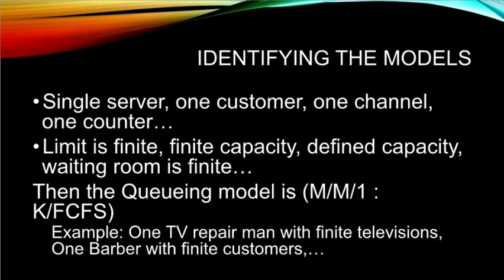are finite capacity models. The third model is if in the question single server or one customer or one channel or one counter with the limit is finite or finite capacity or defined capacity or waiting room is finite is given, then the queuing model is MM1 K first come first serve model. So here one is single server model, K is the number of customer must be finite.